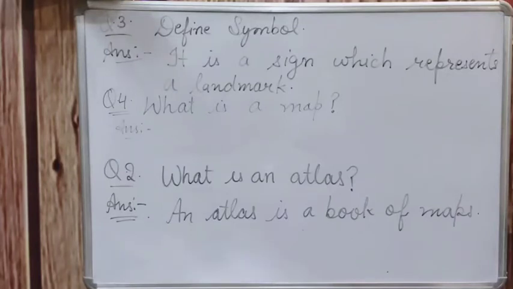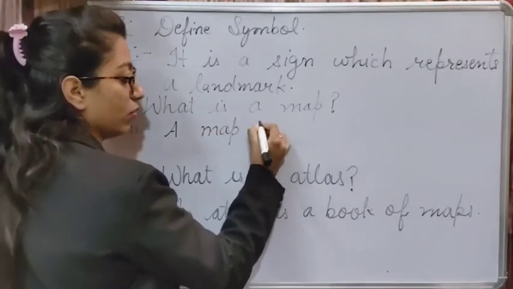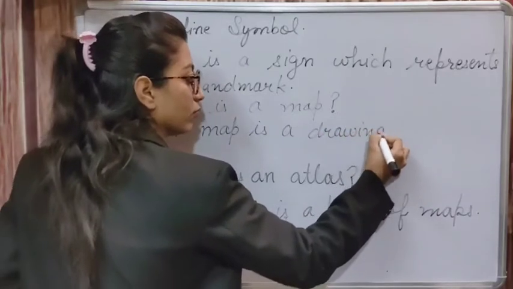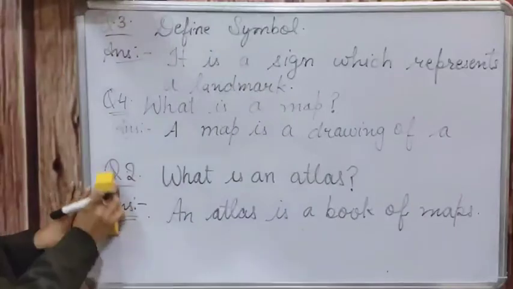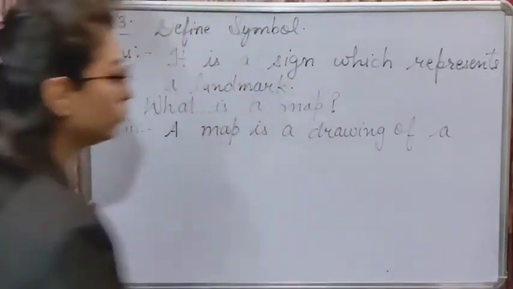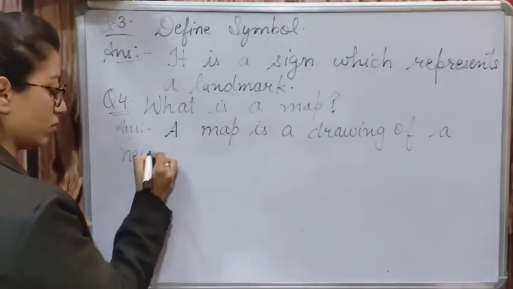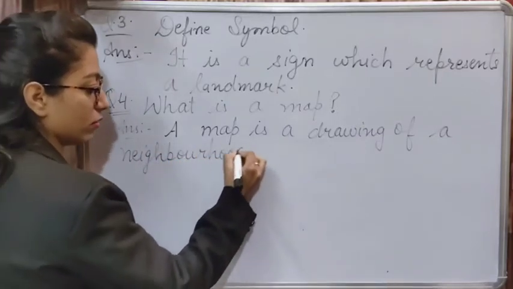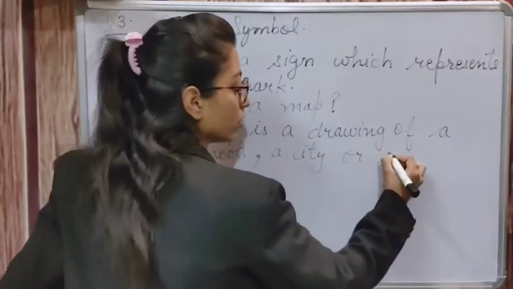So a map is a drawing of a neighborhood, a city, or a country.